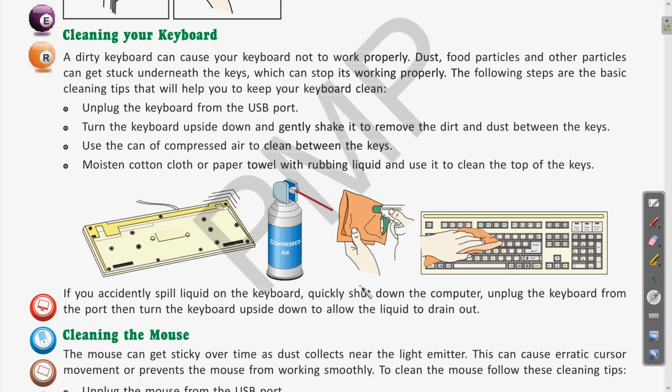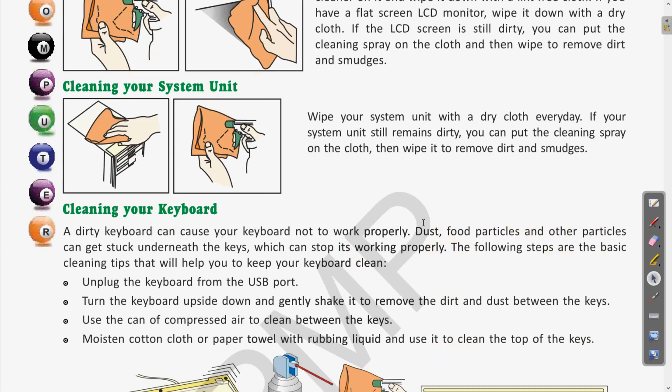Clear? So this is all for today. As a homework, you can write a few examples of input, process and output devices. Write at least 5 examples of each.